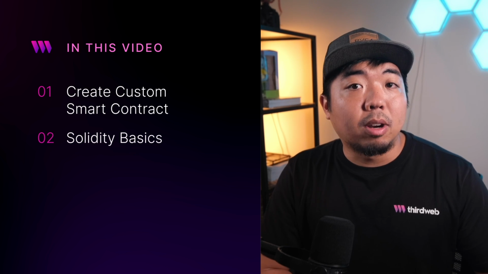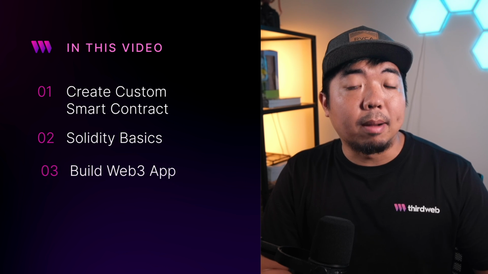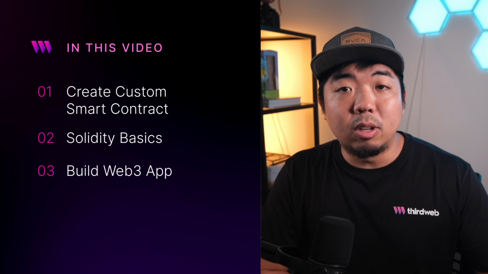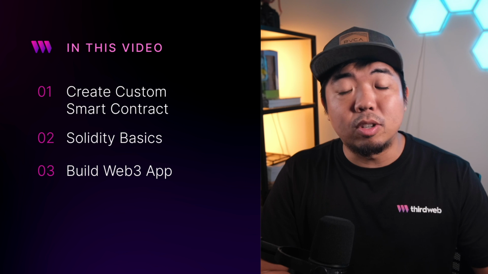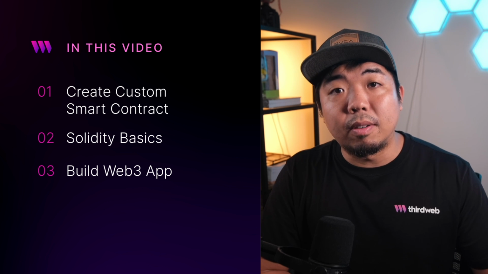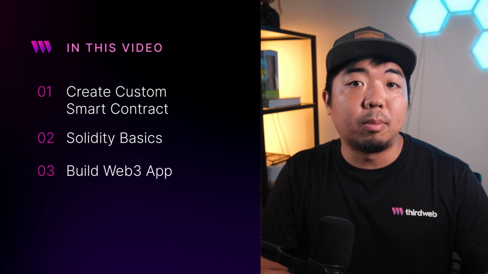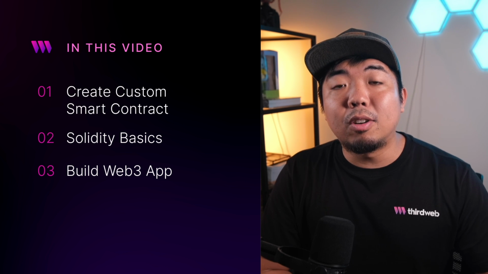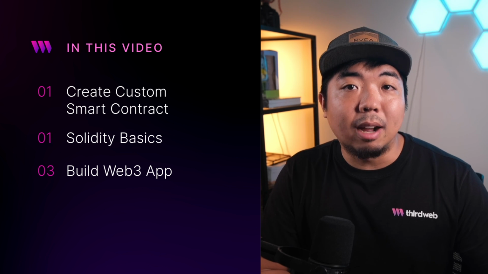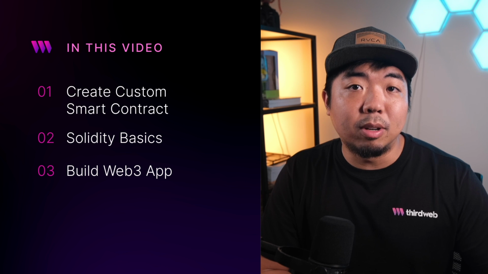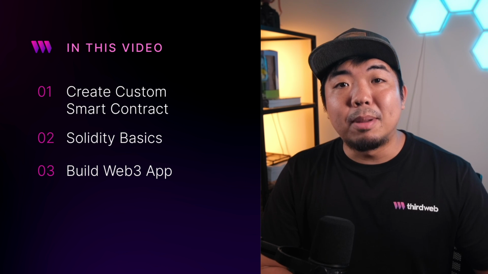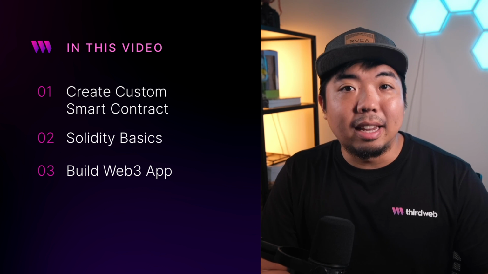We'll then take that smart contract and start building out our Web3 application. Again, we'll be using the newest version of our Connect SDK, which is version 5, and we'll build our very own Web3 application to interact with the counter smart contract we deployed earlier. And by the end of this video, you'll have a very simple Web3 counter application like you saw demoed in the beginning of this video. So with all of that being said, let's jump on the computer here and let's get started.